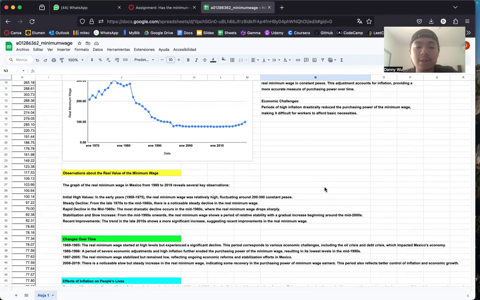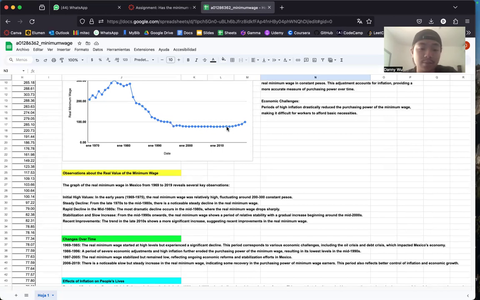And then there's a rapid decline in the mid 1980s, around somewhere here. This is the most dramatic decline, occurring in the mid 1980s, where the real minimum wage drops sharply. And then there's a stabilization and a very slow increase around here, from the mid 1990s onwards. The real minimum wage shows a period of relative stability with a gradual increase beginning around the mid 2000s.